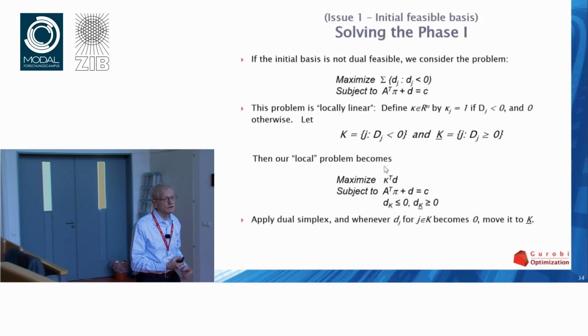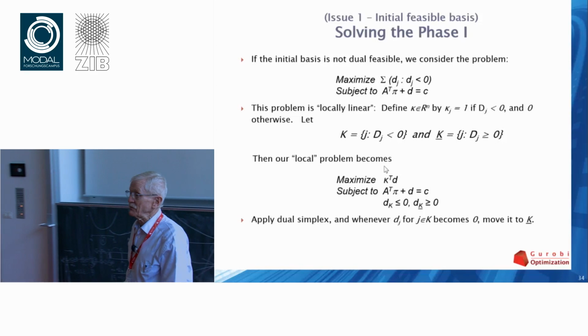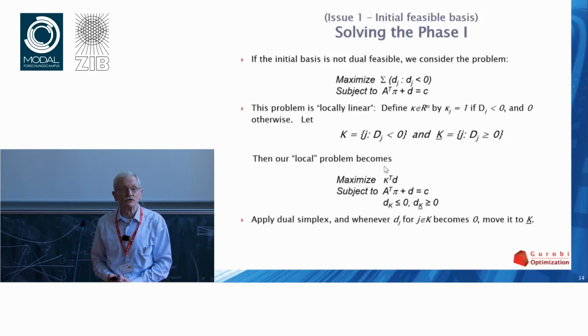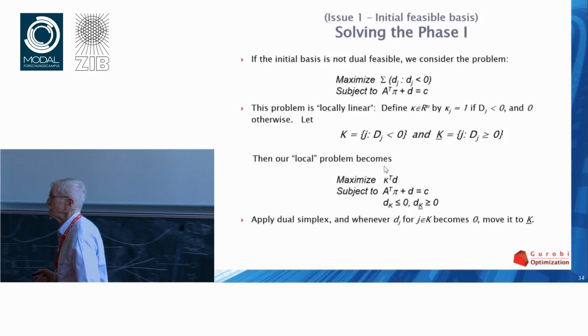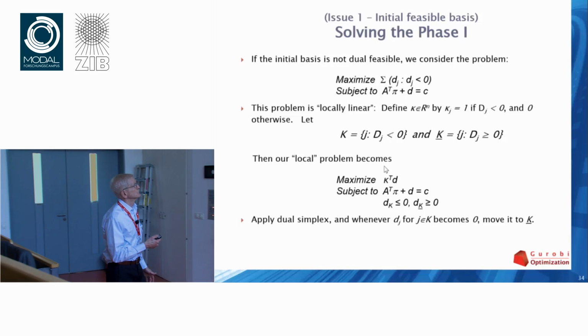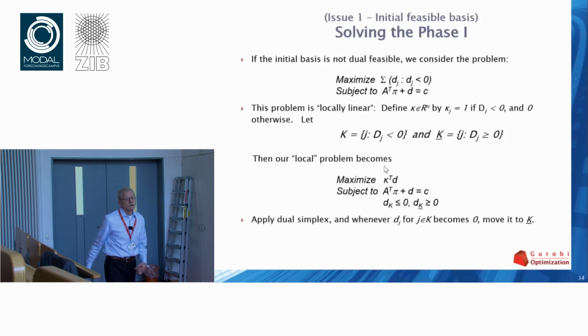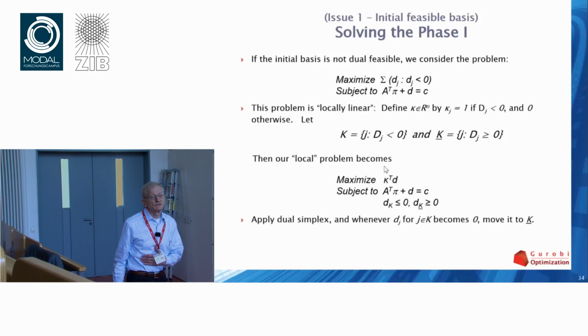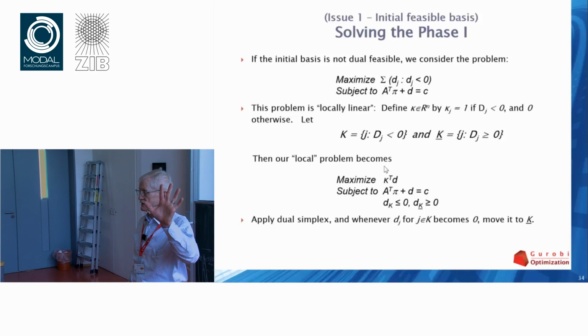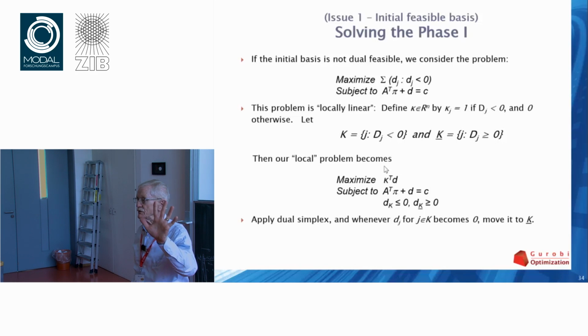Okay, so returning to the general case, where we have a basis that's not dual feasible, we want to fix it. Here's what I propose doing. I claim this problem at the top is equivalent to determining whether there exists a feasible dual solution, basic or otherwise.